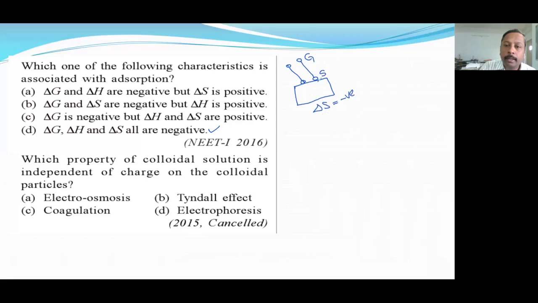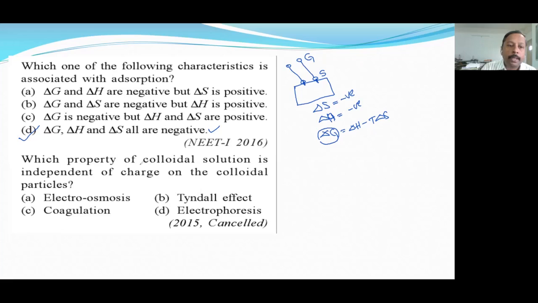There is also bond formation between them, therefore delta H will be negative. Delta G is equal to delta H minus T delta S. Adsorption is a spontaneous process, you need not do anything, and delta G is negative for all spontaneous processes. That's why the answer is D.